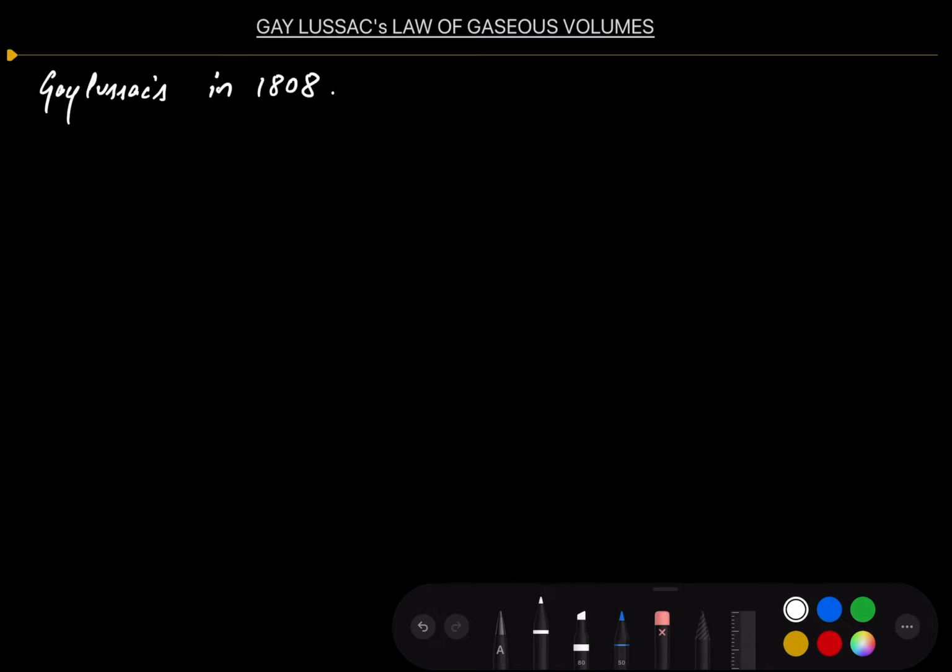So, today's topic of the lecture is Gay-Lussac's Law of Gaseous Volume. First of all, we are talking about the scientist who gave this law. The scientist's name was Gay-Lussac, and he gave this law in 1808. In the last videos, I forgot to mention the names of the scientists who gave the different laws, so I'm writing them in today's video.